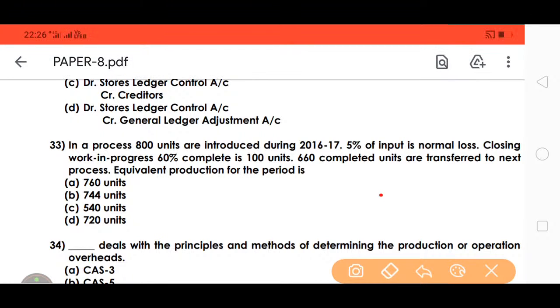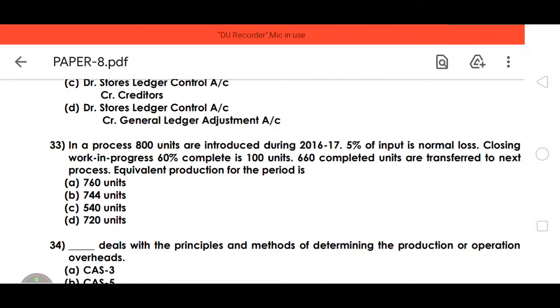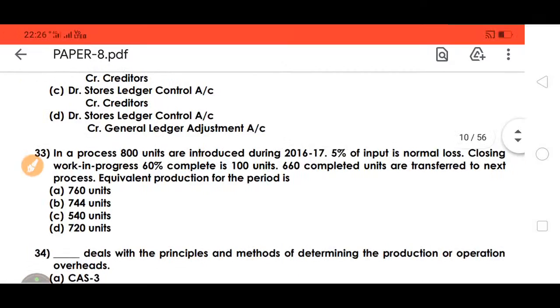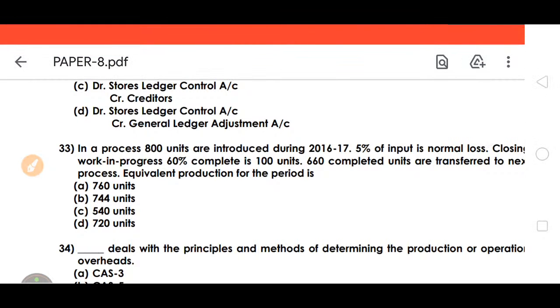Total completed units is 6,060. Formula applied: 60% of 1,000 is 60, so we need to add it. 660 plus 60, so 720 is the right answer. Equivalent production means adding, equal units, so we need to calculate here.